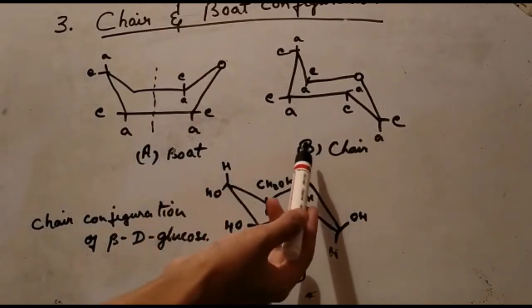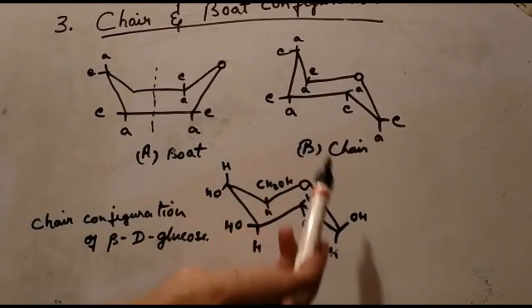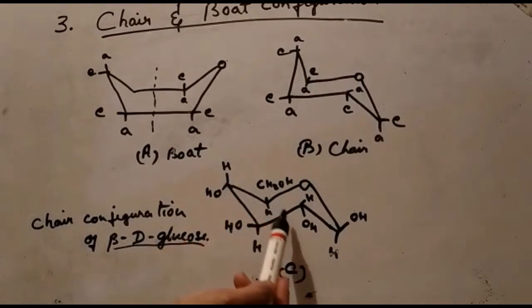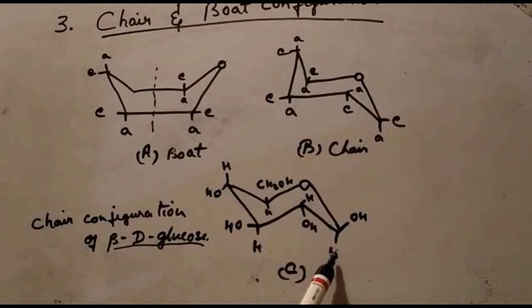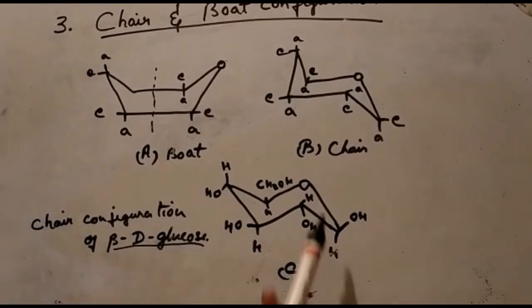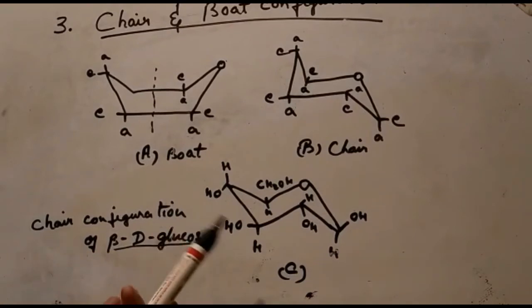Hence the chair form predominates, as you can see here in figure C, in the case of a beta-D glucose molecule, in which all the axial positions are occupied by hydrogen atoms. So this is another structural representation of monosaccharide molecules, a beta-D glucose molecule, which is a very stable chair conformation.